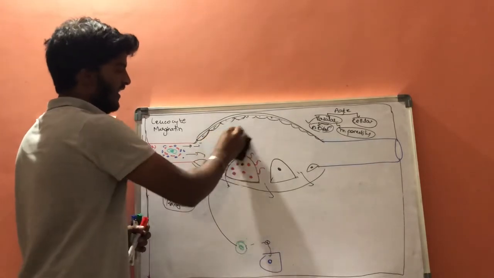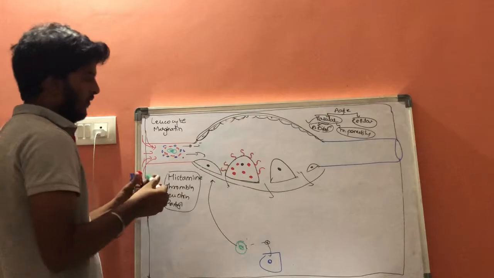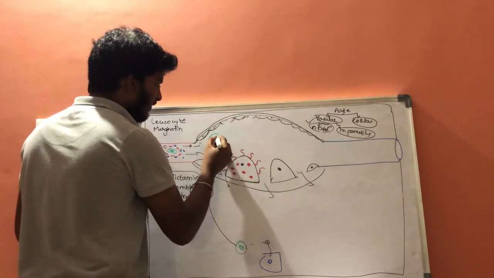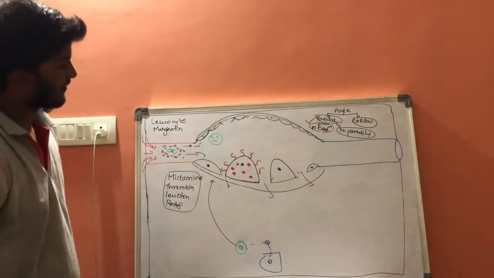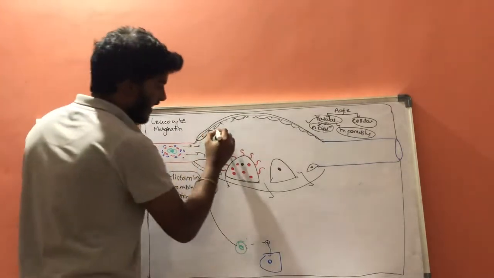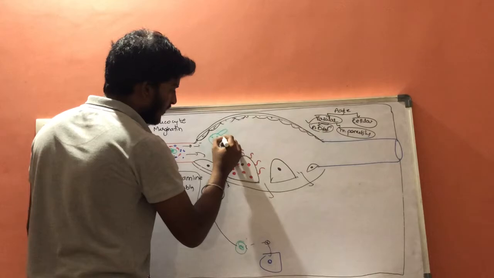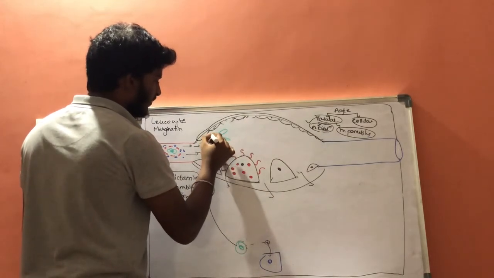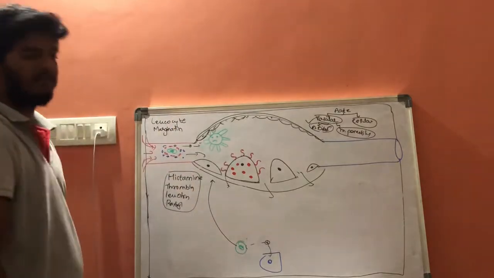As we know, let us consider this is one white blood cell which is in inactive form. Now it consists of extensions. These are the extensions of white blood cells.